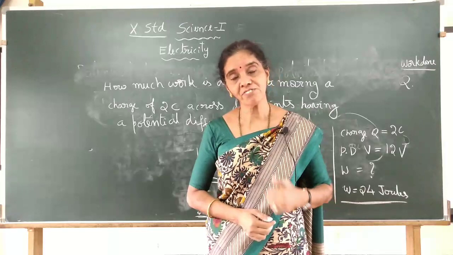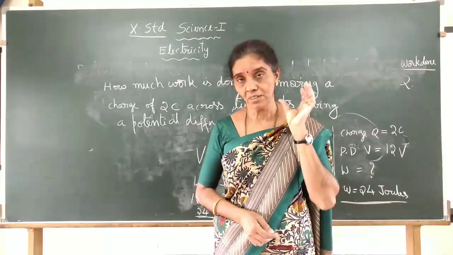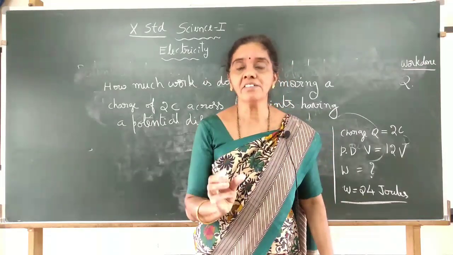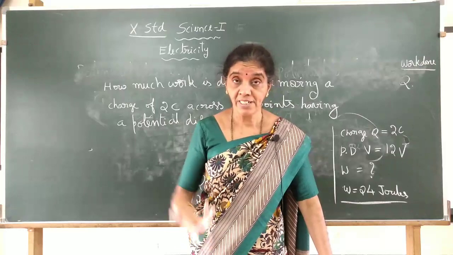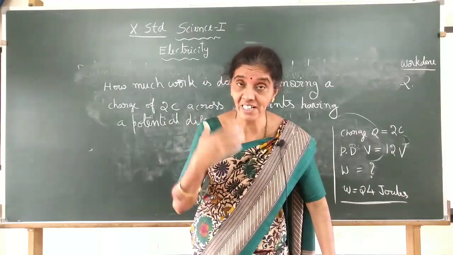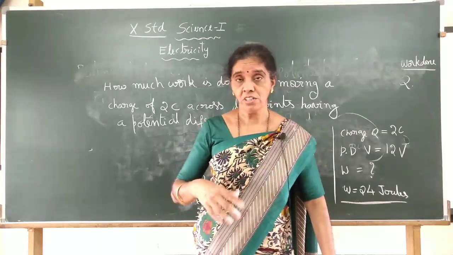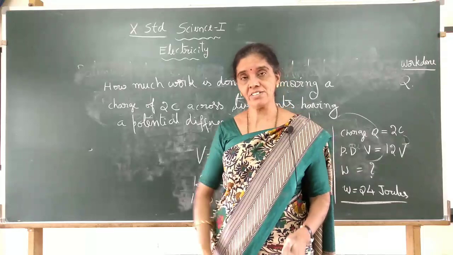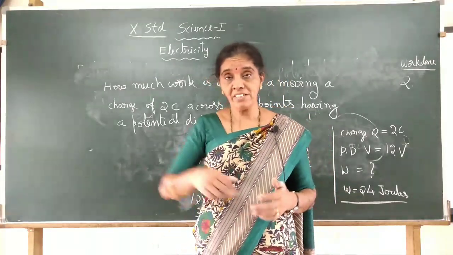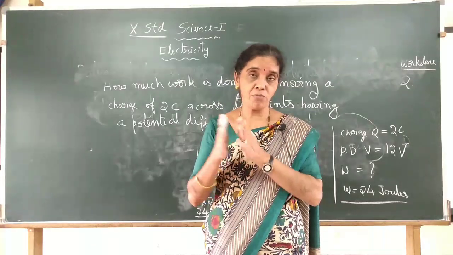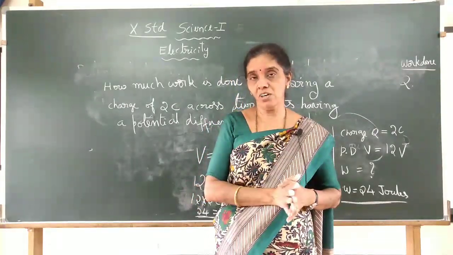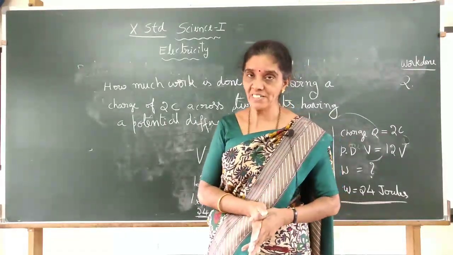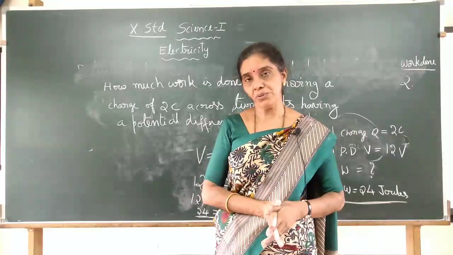To have this continuous flow of charges, we need some device or procedure that will do work in bringing charges continuously. It provides some electrical pressure on the charged particles, the electrons, to move continuously in a systematic manner, and that is called potential difference. It is defined as the amount of work done in bringing the charge from one point to another. V is equal to W by Q, and the voltmeter is the instrument and the unit is volt.